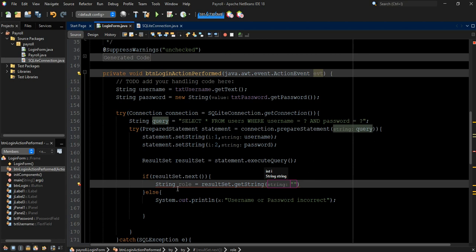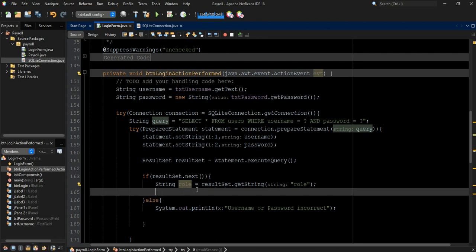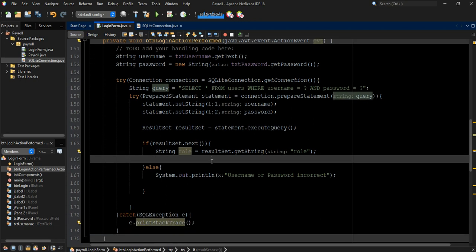That means the one that is inside role. All right, so we say String role = resultSet.getString role. That means the role that we got from the users table. So we'll now check the role and determine whether it's admin or user.